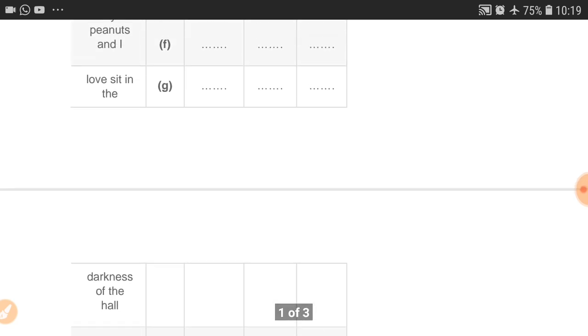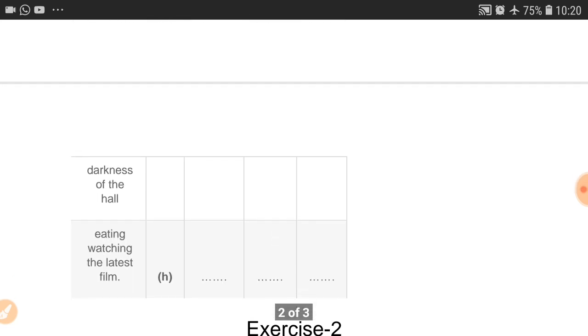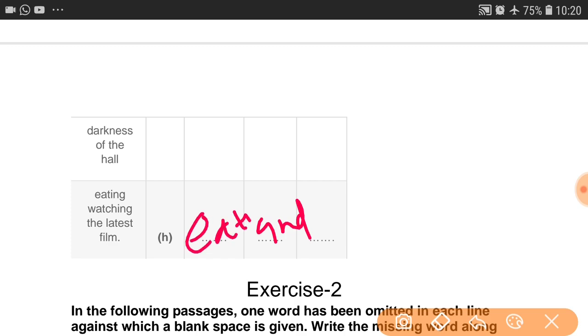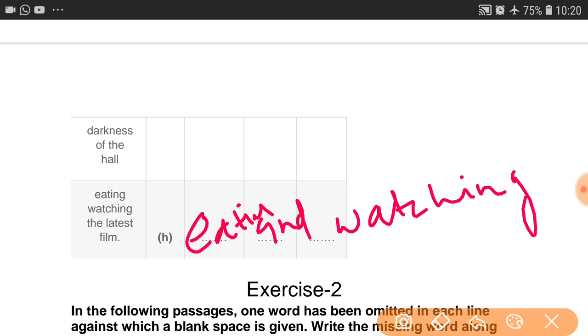I love to sit in the darkness of the hall, eating, watching. Once again we have to see, when two works are performing at the same time, we have to use "and". Okay, eating and watching. So "and" is missing here, and in the before column there should be eating, and here in the after column watching. Is that clear? Now understood?